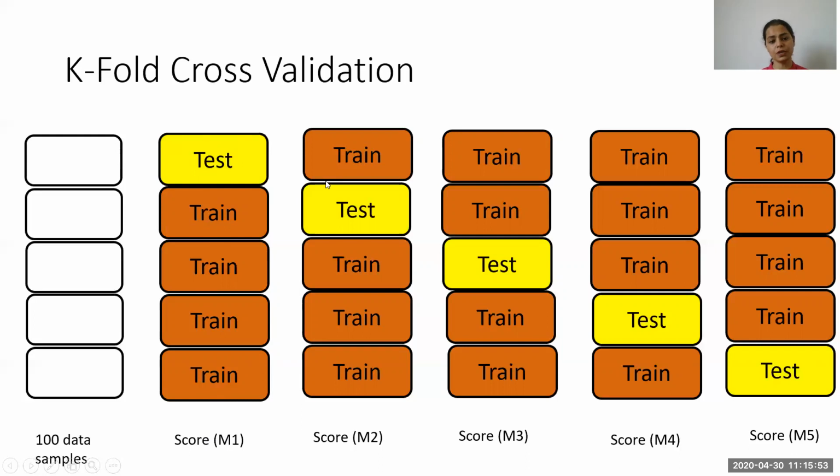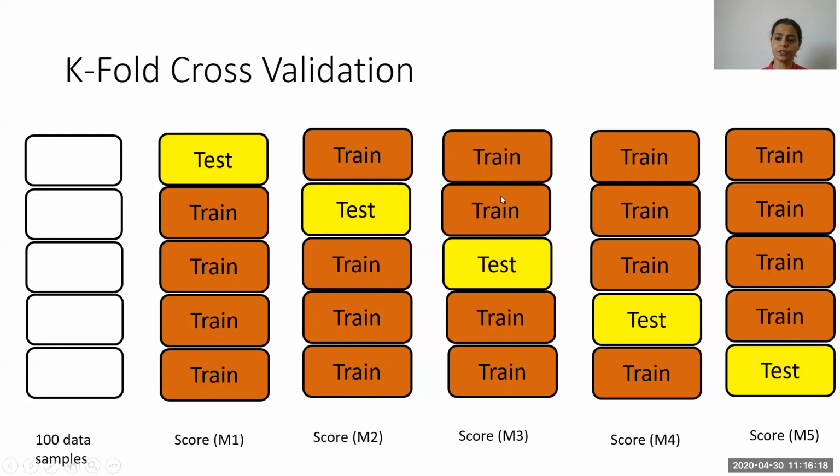And let us say we call it M1, score of model 1. In the second iteration, we train the model on the first, third, fourth, and fifth blocks of data, and the second block of data is reserved for testing the model. This model is again evaluated and a score is calculated.